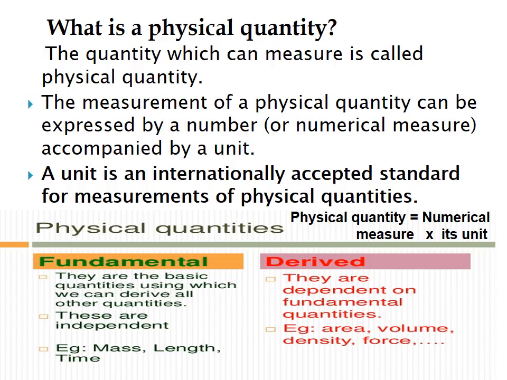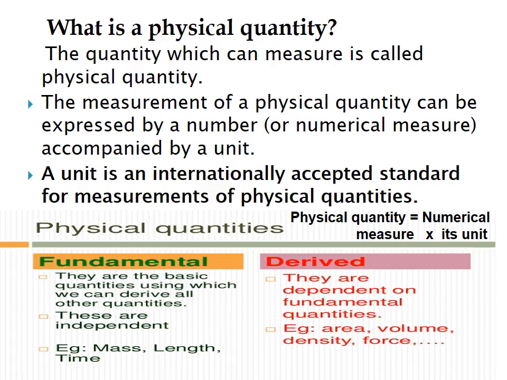But in the SI system, the International System of Units, there are four more fundamental physical quantities defined in addition to this. That is, 7 fundamental physical quantities are there. The other 4 are electric current, temperature, amount of substance, and luminous intensity.